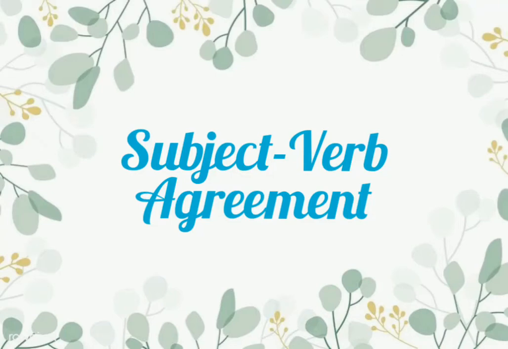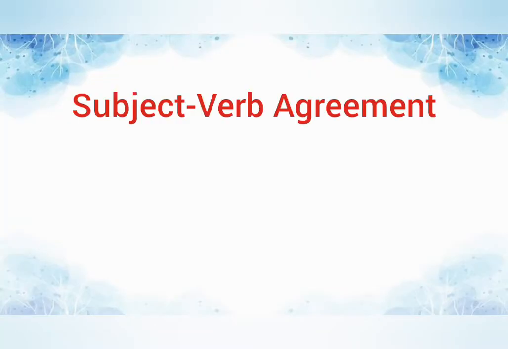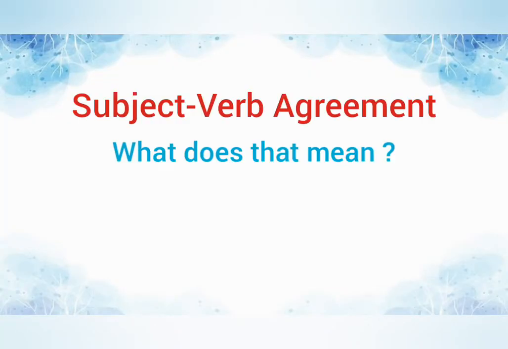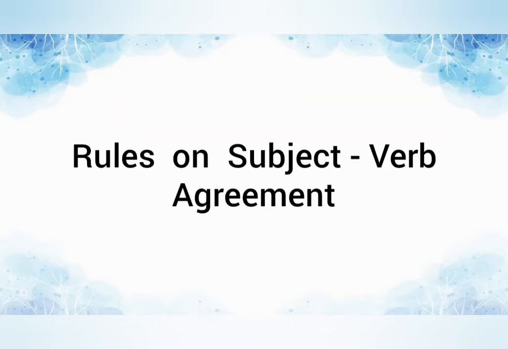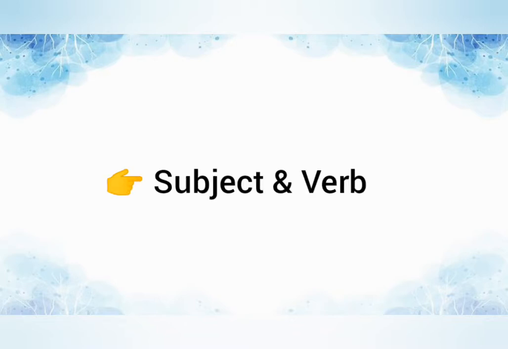Hello everyone. In today's class, we are going to see about subject-verb agreement. Subject-verb agreement? What does that mean? Well, in a sentence, the subject and the verb have to agree with each other in number. There are certain rules to be followed in subject-verb agreement. Before starting with it, first let's get to know what a subject and a verb is.